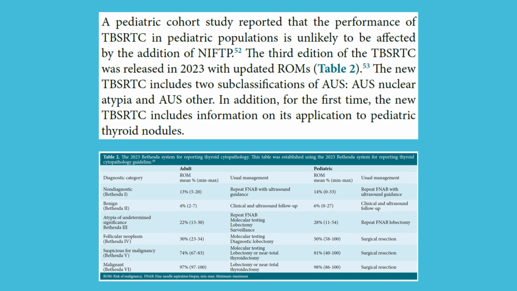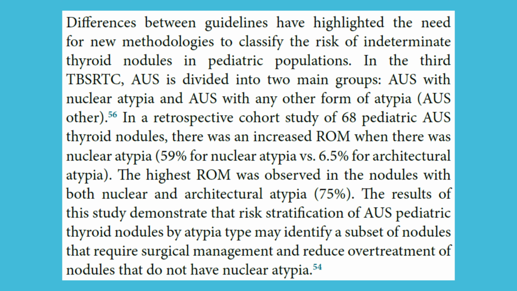The new TBS-RTC includes 2 subclassifications of AUS, AUS nuclear atypia and AUS other. In addition, for the first time, the new TBS-RTC includes information on its application to pediatric thyroid nodules. Differences between guidelines have highlighted the need for new methodologies to classify the risk of indeterminate thyroid nodules in pediatric populations. In the third TBS-RTC, AUS is divided into 2 main groups: AUS with nuclear atypia and AUS with any other form of atypia, AUS other.